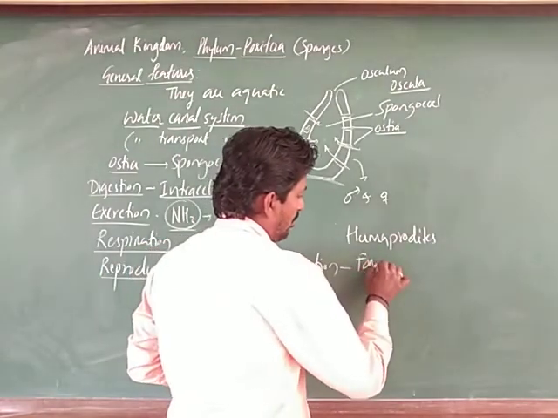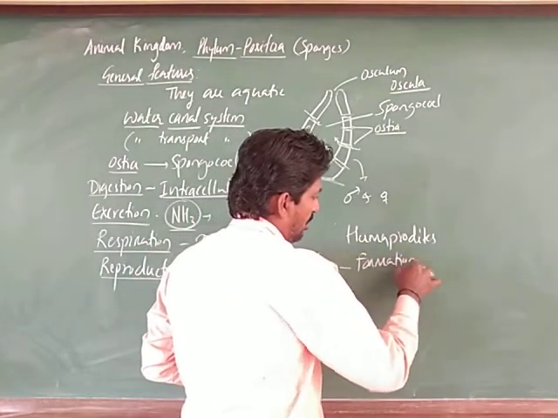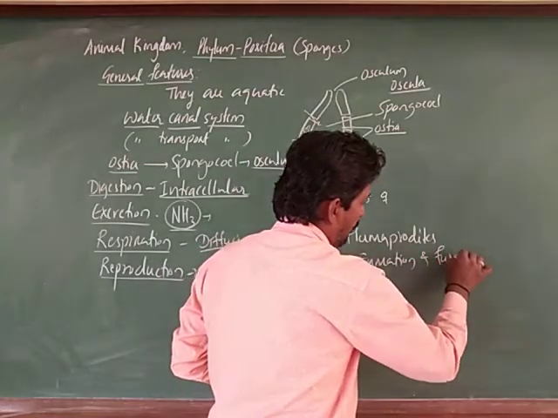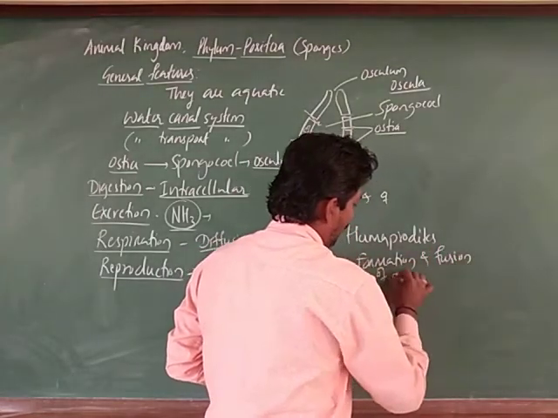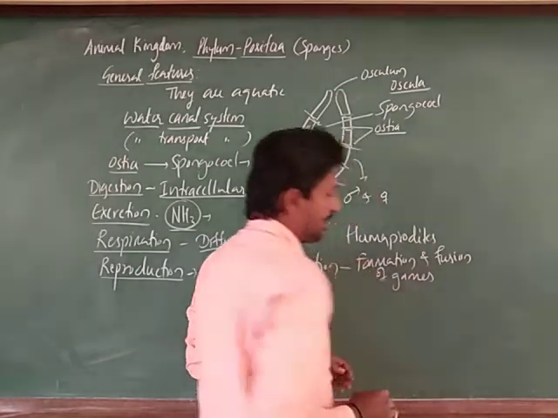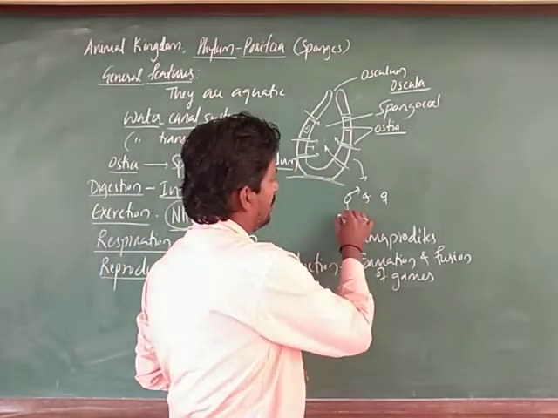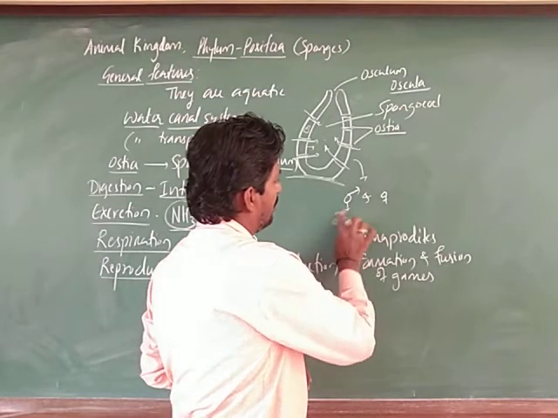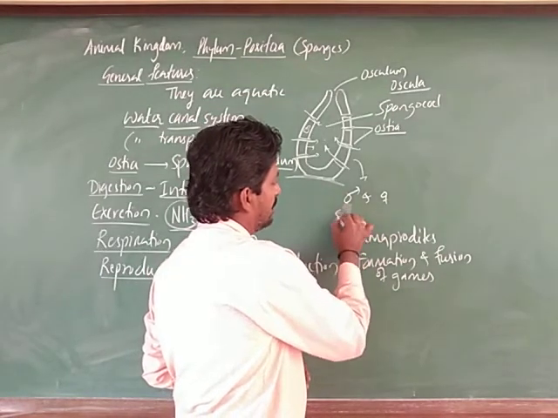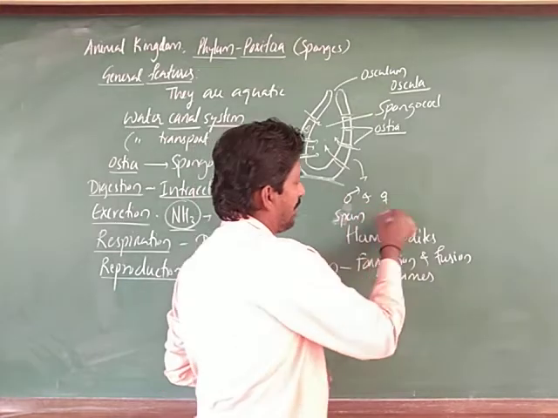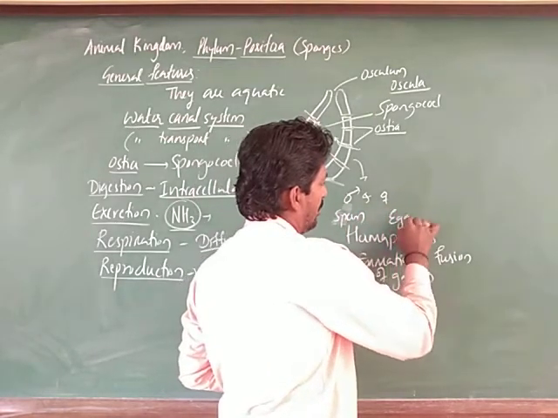Formation and fusion of gametes. Here the male gamete is called sperm and the female gamete is called egg, right.